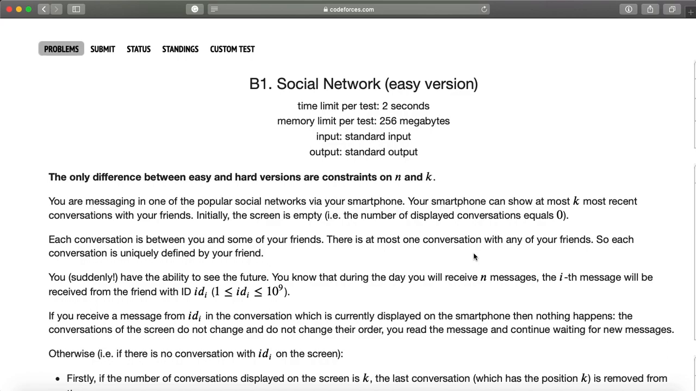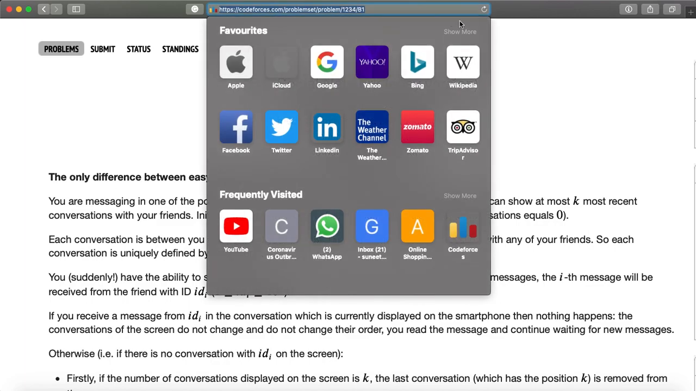And today we are going to solve the problem number 1234B1, and the problem name is Social Network, and we are solving the easy version. So the problem link is